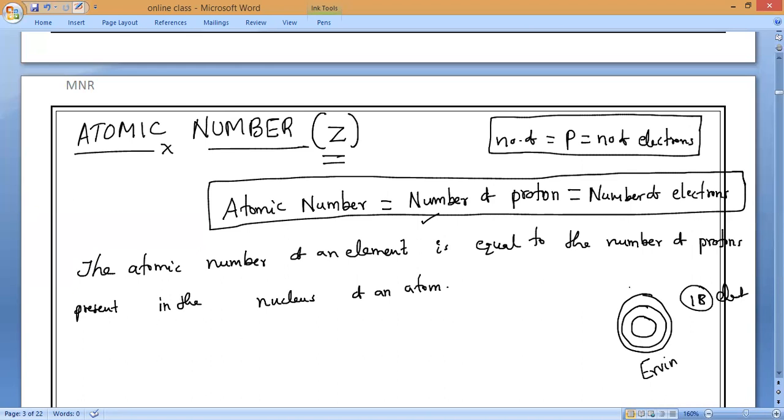This was given by the Austrian physicist Erwin Schrodinger.